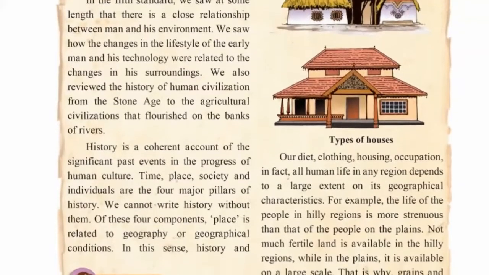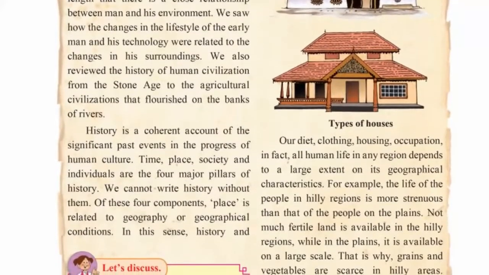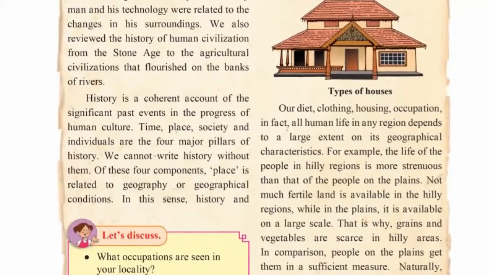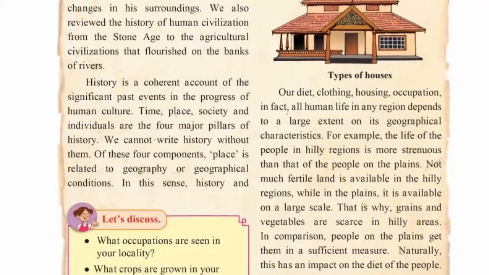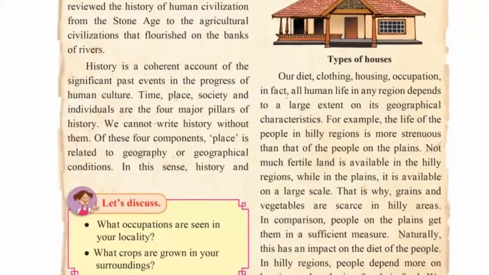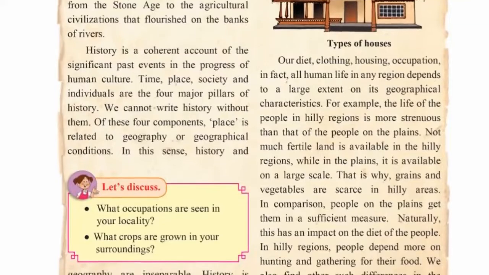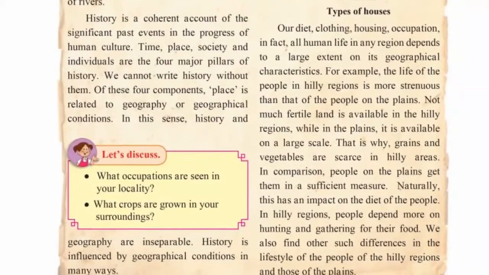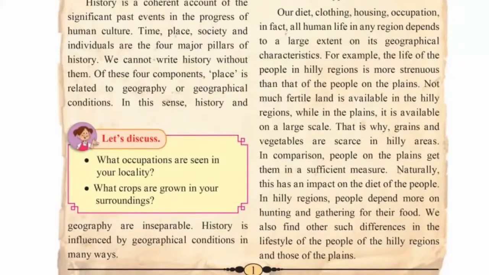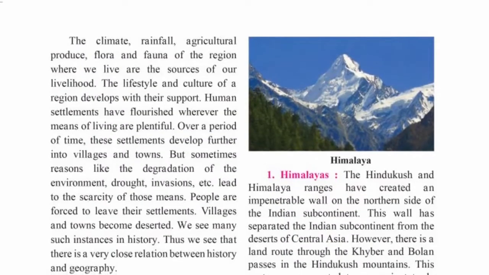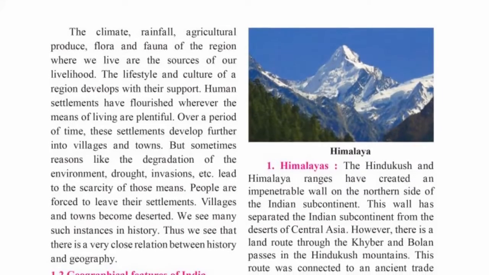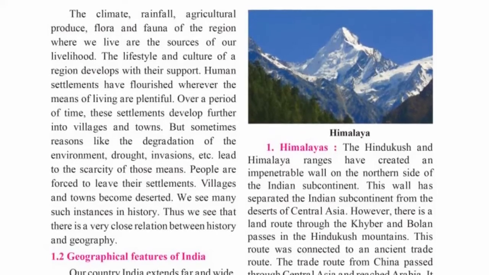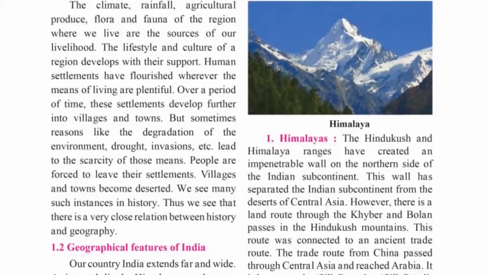Diet, clothing, housing, occupation, and entire human life in any region depends on its geographical features. Therefore, we find differences in the lifestyle of the people of the hilly regions and those of the plains. Human settlements have flourished wherever the means of living are plentiful. Degradation of the environment, drought, which means dryness, invasions etc. lead to the scarcity of means and people are forced to leave their settlements.